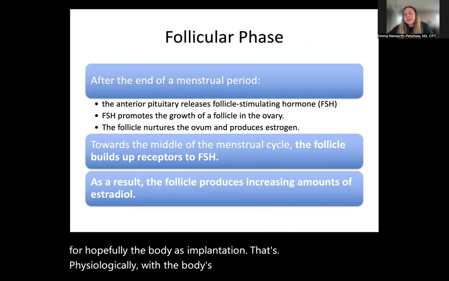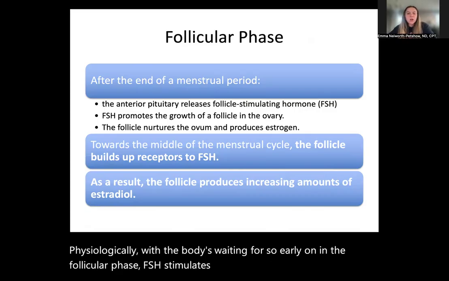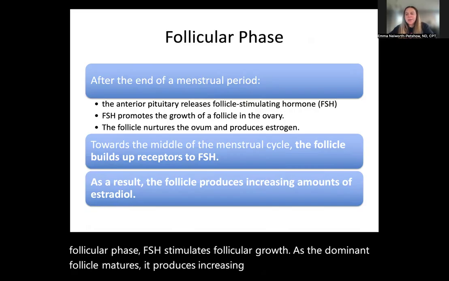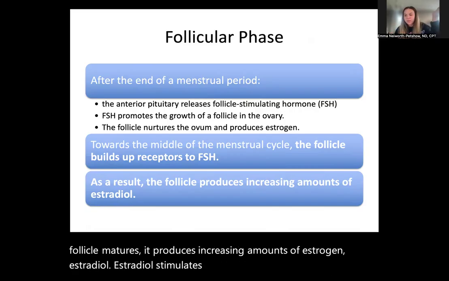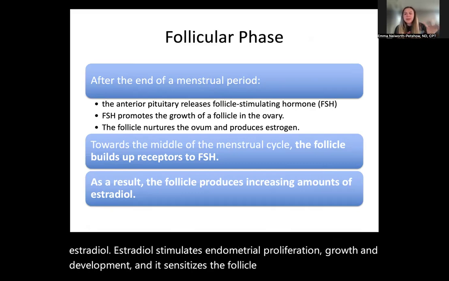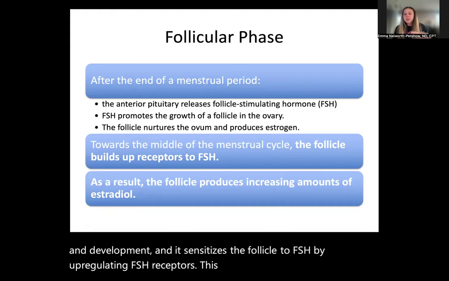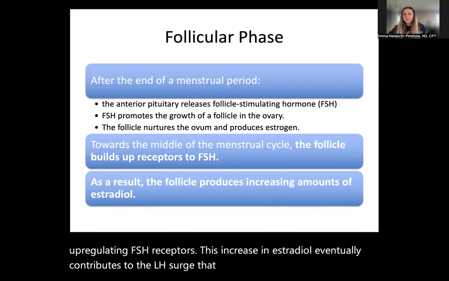So early on in the follicular phase, FSH stimulates follicular growth. As the dominant follicle matures, it produces increasing amounts of estrogen, estradiol. Estradiol stimulates endometrial proliferation, growth and development, and it sensitizes the follicle to FSH by upregulating FSH receptors. This increase in estradiol eventually contributes to the LH surge that then triggers ovulation.